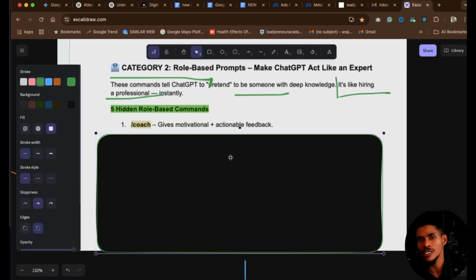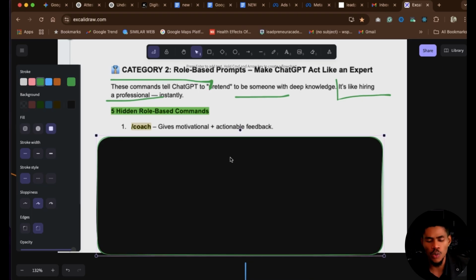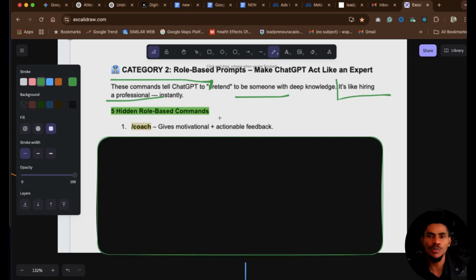The first role-based prompt we have here is coach, right? Now when you use the word /coach in your ChatGPT command, you are telling ChatGPT, I want you to give me motivational and actionable feedback. That is what it means. You want ChatGPT to be inspiring, to actually coach you, to tell you what to do, and it must be actionable. That is why you are using /coach. It's very straightforward, but I wonder why people are not doing this. People don't use this in their ChatGPT prompt, and it will change everything for you.